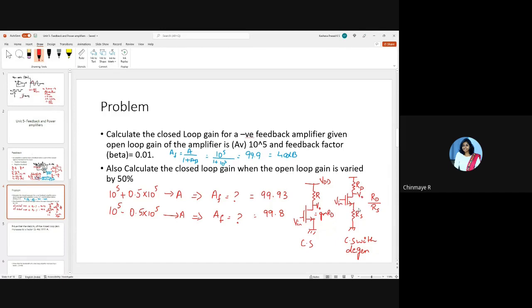Correct? So do you think this has a feedback? Do you think this is more stable? What do you think?